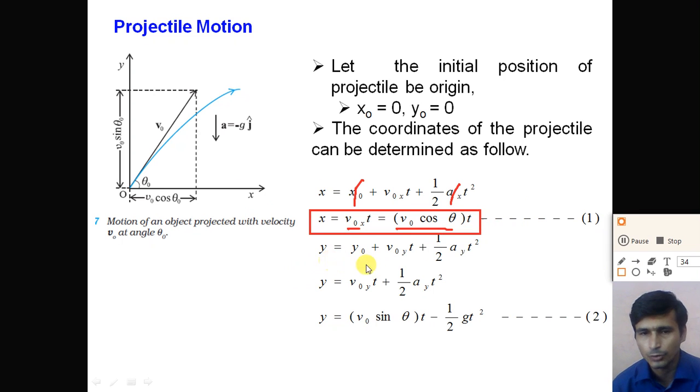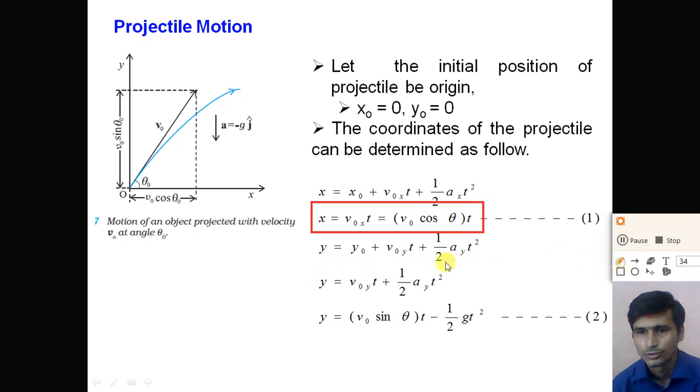Similarly, we can find the y component. y is equal to y0 plus v0y t plus 1/2 a_y t square. Here y0 is equal to 0, so it is cut out from this equation. y is equal to v0y t plus 1/2 a_y t square. Now v0y is the y component of the initial velocity.